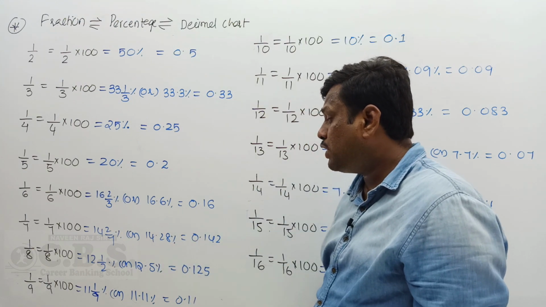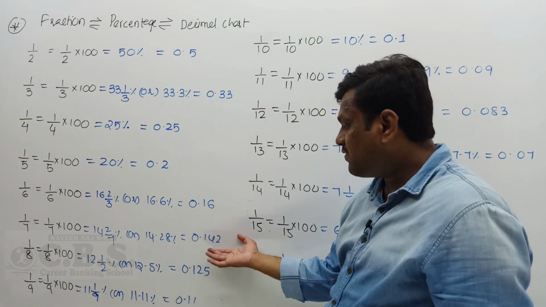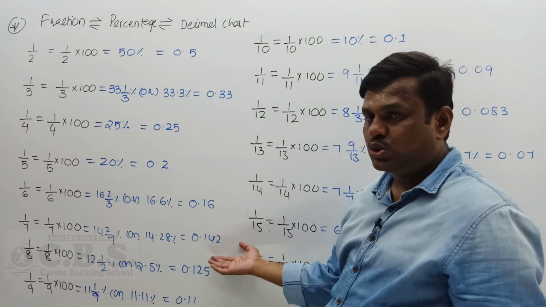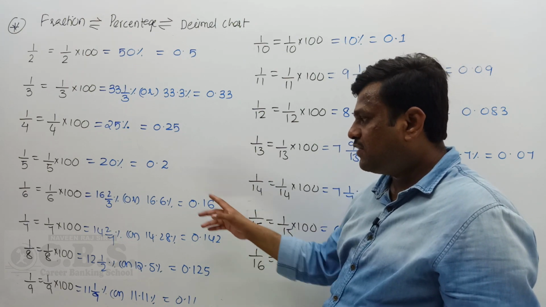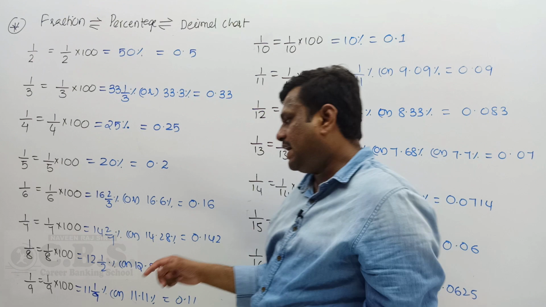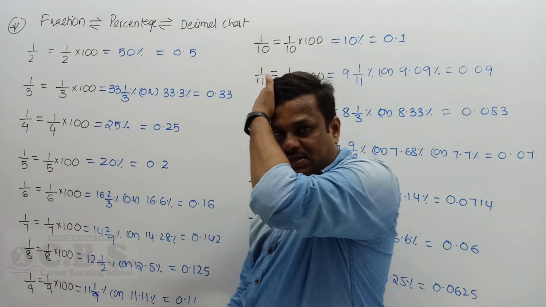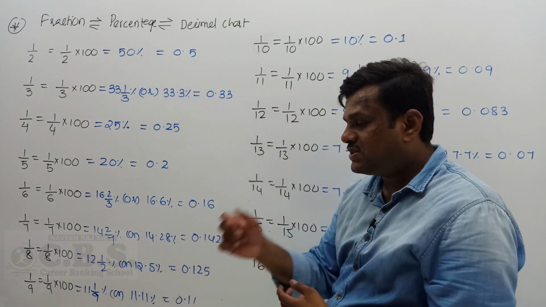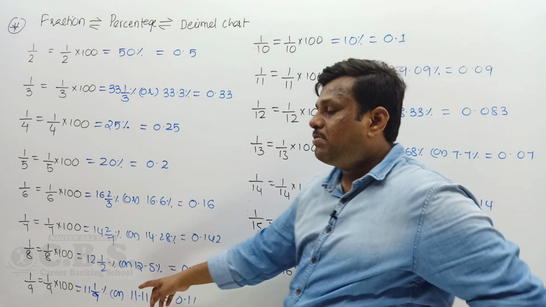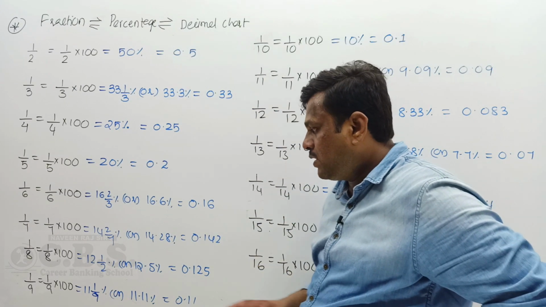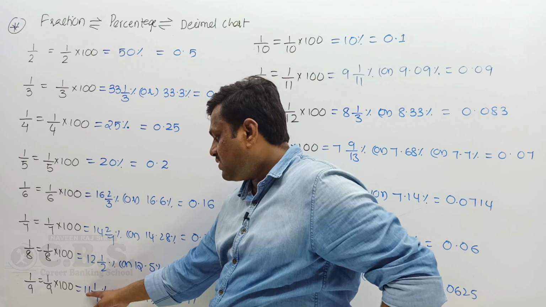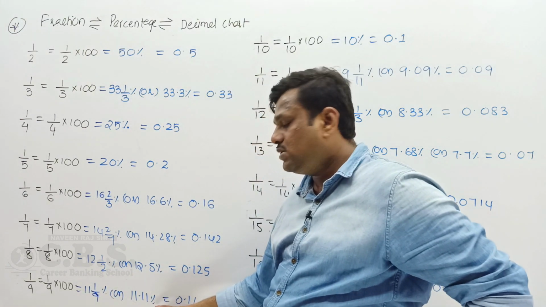1/7 is nothing but 14.28 percentage, and you can rewrite it as a pure decimal 0.142. If you see 0.142, definitely you take the value 1/7. 1/8 is nothing but 12.5 percentage, decimal 0.125. 1/9 is also very crucial and very important. 1/9 you can rewrite as 11.11 percentage.